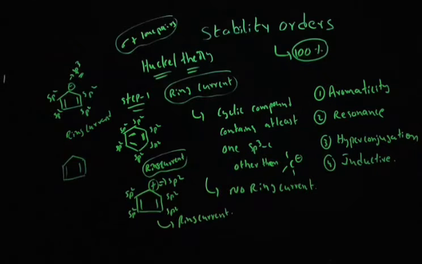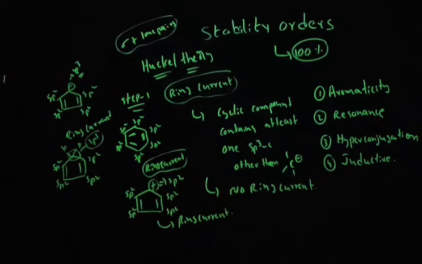In this case you can see this is double bonded carbon sp2, double bonded carbon sp2, double bonded carbon sp2, double bonded carbon sp2, but this carbon you can see neither contains positive charge nor negative charge. It is a simple saturated carbon, that means it belongs to sp3. Rule says that if a compound contains at least one sp3 carbon, you can clearly see this carbon is sp3 carbon.